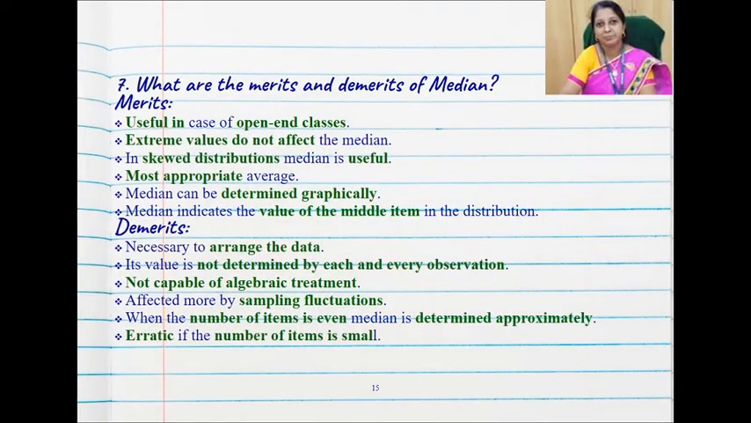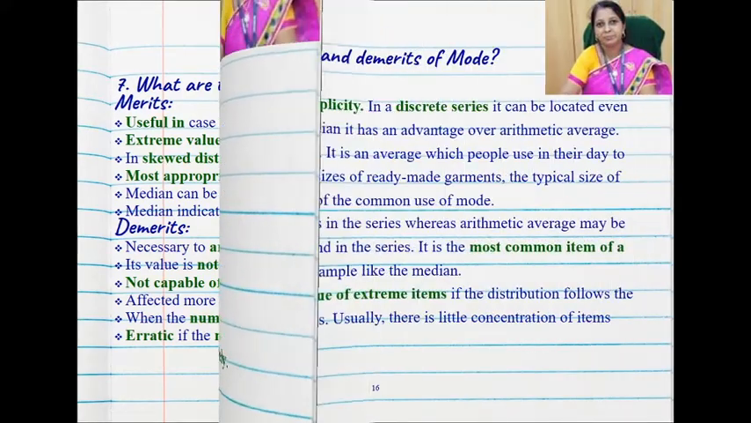Now moving on to the merits and demerits of median. This is also a recap. Useful in open-end classes. Extreme values do not affect it. Used in skewed distributions, most appropriate. Determined graphically, value of the middlemost item. The demerits: necessary to arrange data, not determined by each and every observation, not capable of algebraic treatment, affected by sampling fluctuation. When the number of items is even, it is only an approximate value that's given as median. Erratic if the number of items is small.